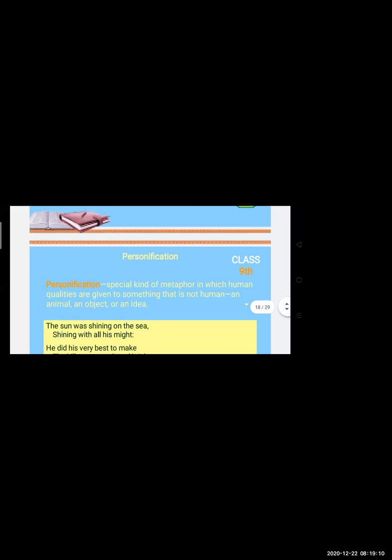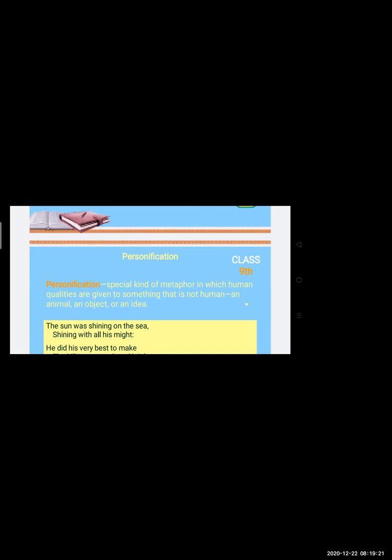So in personification, what do we do? There is a non-living thing, meaning a person, or an object or a thing which does not have any life, that is given qualities, like singing. Okay, the bench is singing. The building is standing.